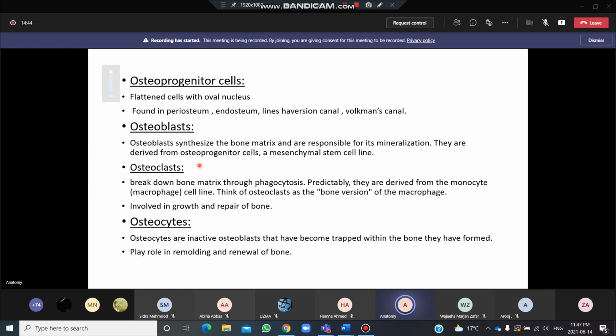So the osteoclasts break down the bone matrix through phagocytosis. Predictably, they are derived from monocytes or the macrophage cell line. Think of osteoclasts as the bone version of the macrophage. They are involved in growth and repair of the bone.